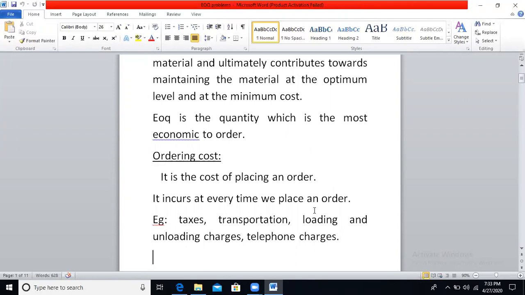If you place an order for 1,000 units of raw materials today, you need telephone charges, you have to pay taxes, transportation charges, and loading and unloading charges. After 3 days, if you place another order for 100 or 200 materials, once again these expenses have to be incurred. Every time you place an order, these expenses are incurred. That's why it is called ordering cost.